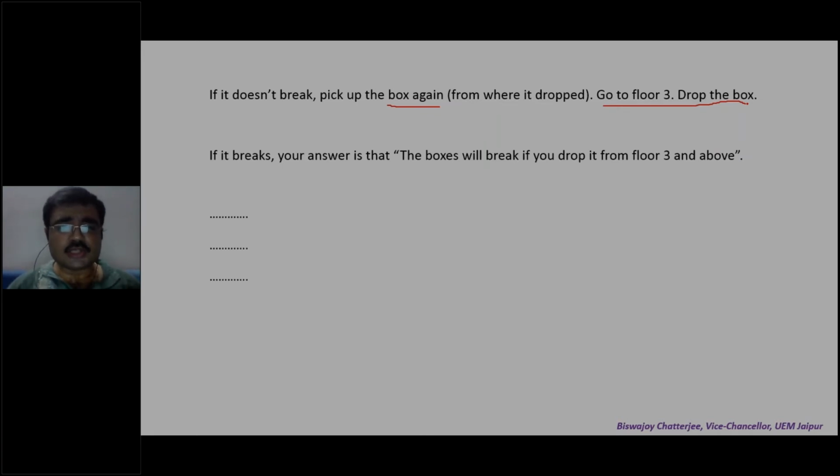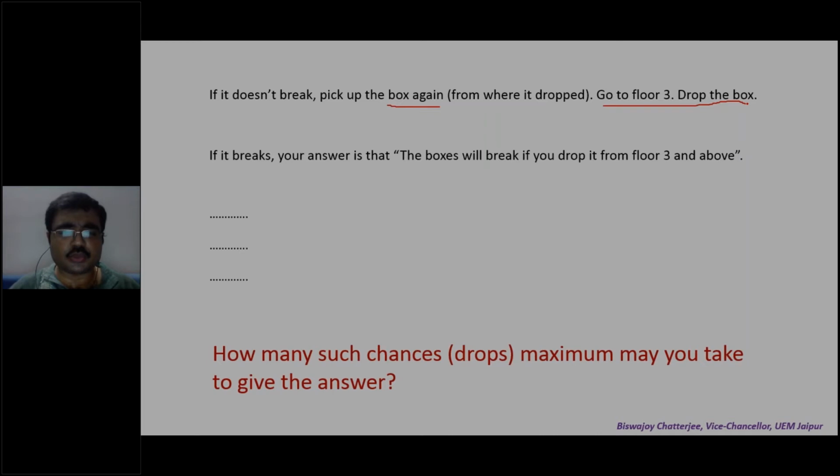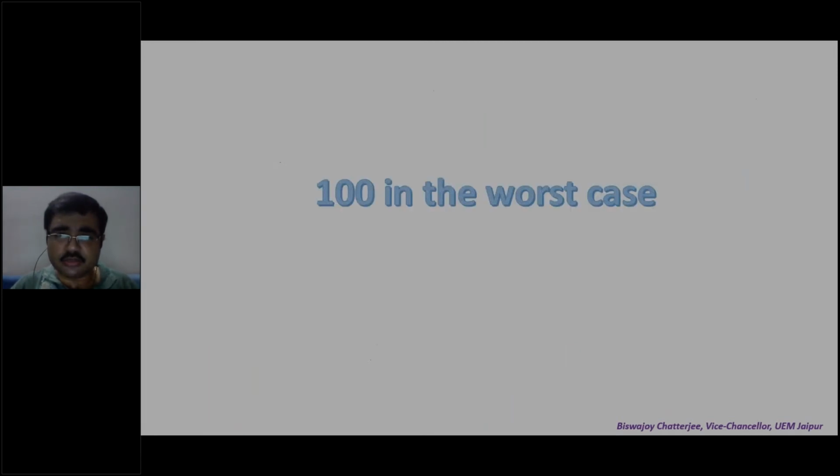So how many chances will you need? That is the question. How many such chances maximum may you take to give the answer? Suppose, what is the worst case? How many maximum such chances may you take to give the answer? Isn't it 100 in the worst case?